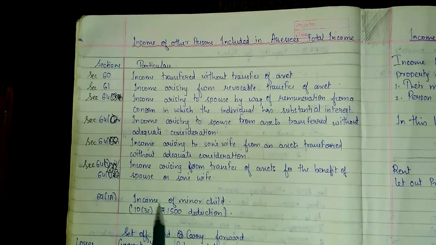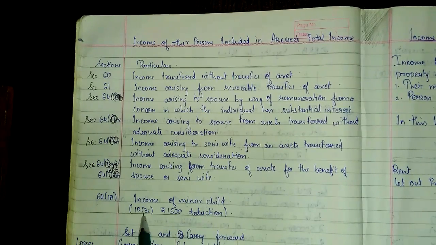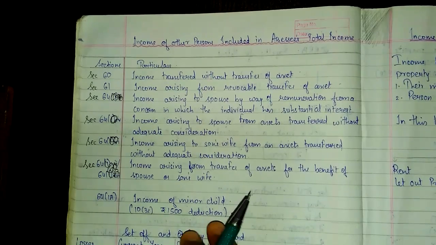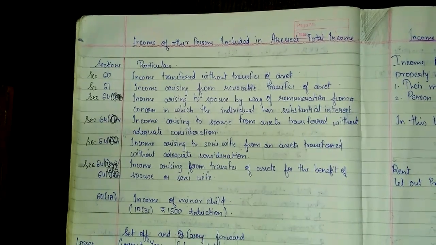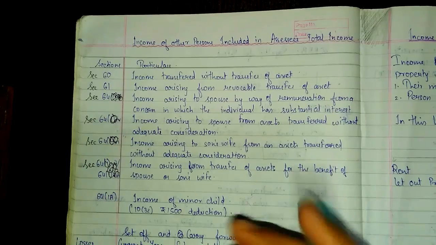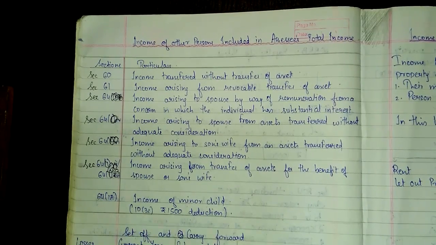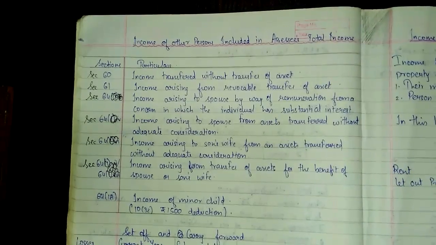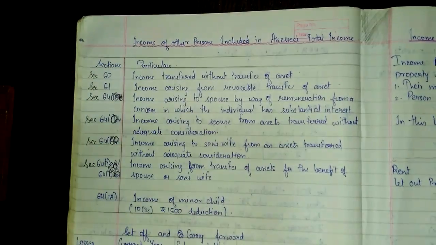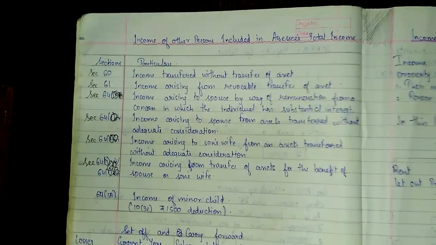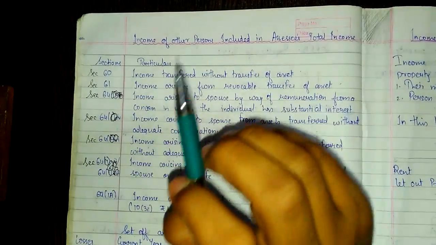And this section 64 subsection 1A, income of a minor child, section 10 subsection 32, rupees 1500 deduction. If you remember, we have completed this part in income from other sources, so we don't need to talk about this over here. So please check your income from other sources. There I have given you section 10 subsection 32, minor child deductions. Okay, so now we'll read the sections, then I'll give you time to pause the video and copy it. Please don't copy it right now.